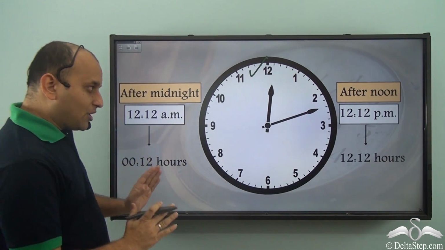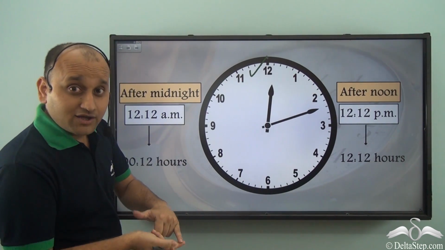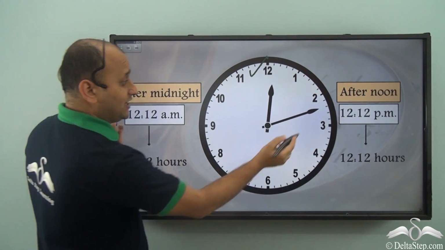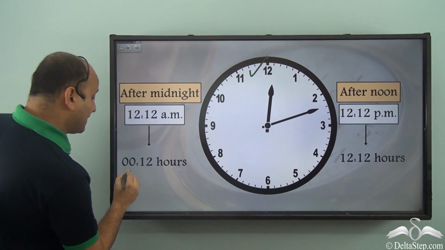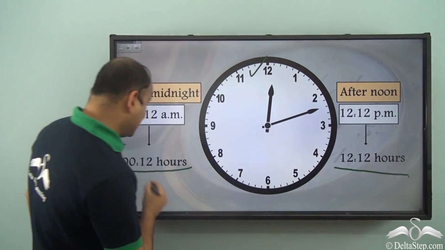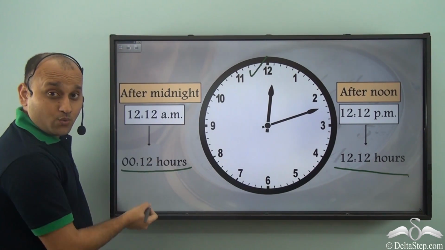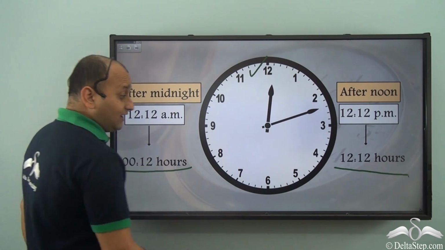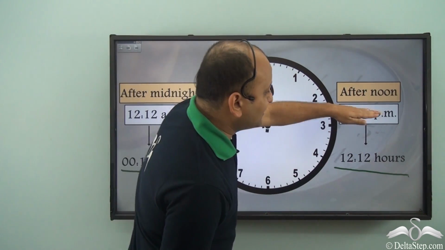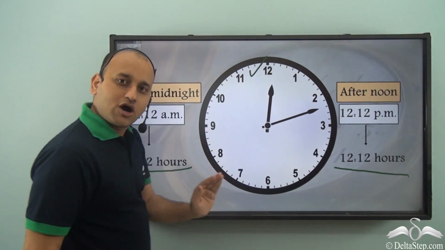So when we are talking about the conversion from 12-hour to 24-hour or 24-hour to 12-hour, this is what you need to understand: the 24-hour clock will show 00 at midnight and this will continue till 1 am. While in the case of noon, there is no change. Whatever time the 12-hour clock is showing, the same time the 24-hour clock will show.